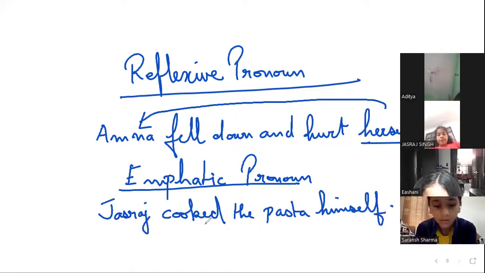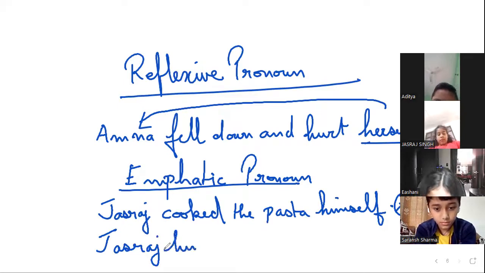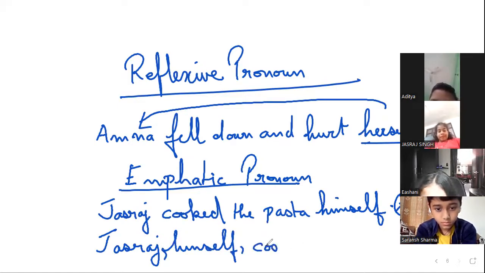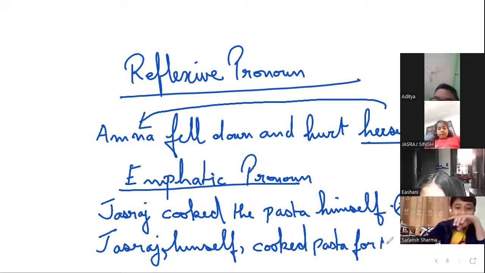Now, a better way to phrase this sentence, this is not grammatically completely correct. I wrote it on deliberation to show you that we should not write it like this. So we would write it like this: Jasraj himself, you can put a comma here, you can put a comma here, cooked pasta. No, the is also not required for Nishant sir.